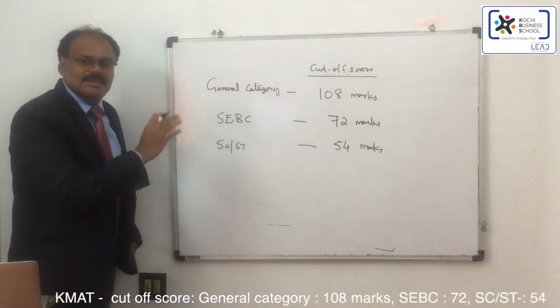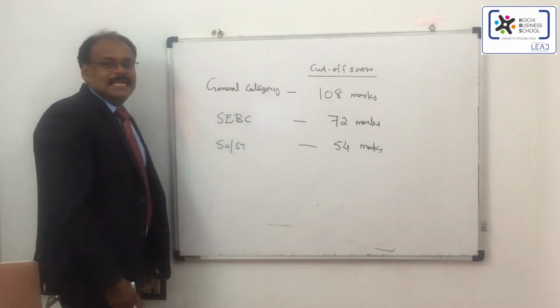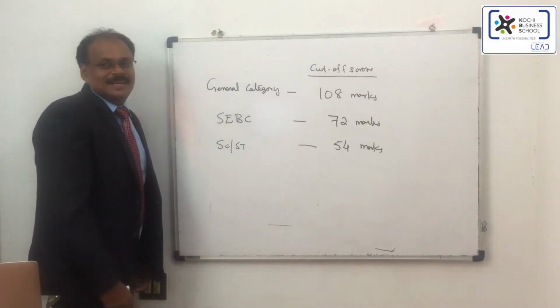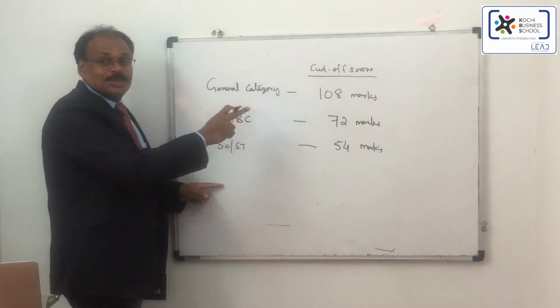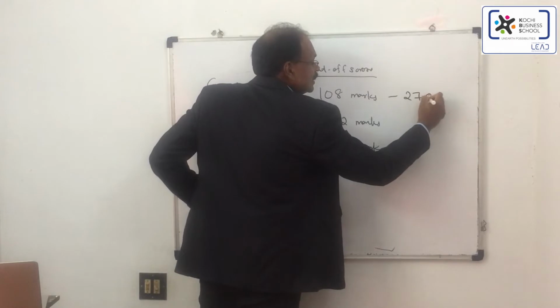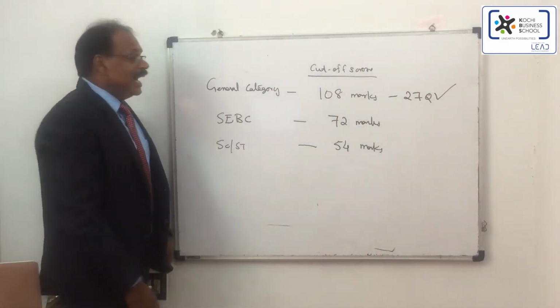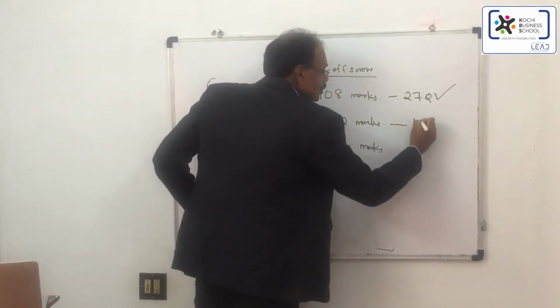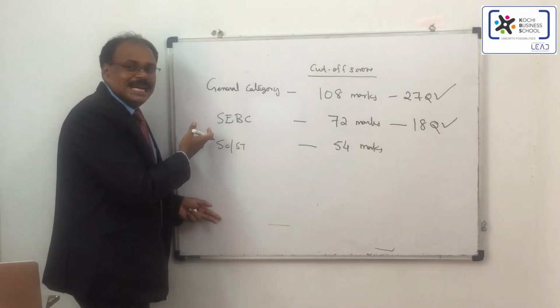So it's a very small amount of marks required to become eligible to do an MBA in Kerala. If you calculate the total number of questions to be right, if you have 27 questions right, then you are eligible if you come in the general category. If you have 18 questions right, then if you are in SCBC, you'll be eligible to get an MBA admission.